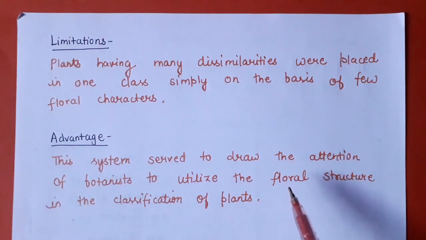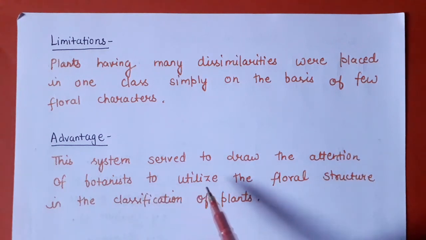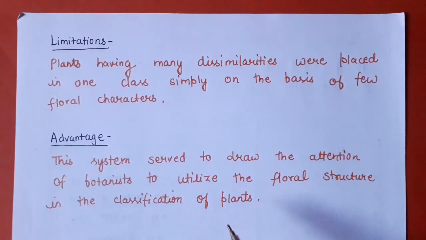After that, the classifications that came in future were based on some floral characteristics also. So that was the major advantage of this type of classification.